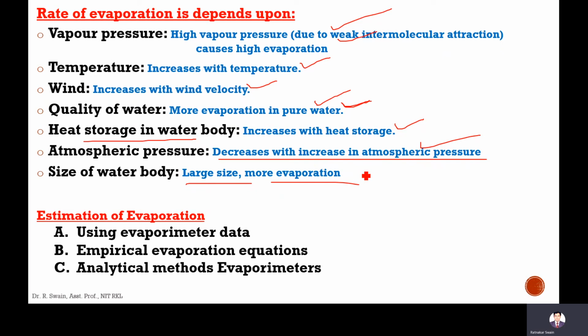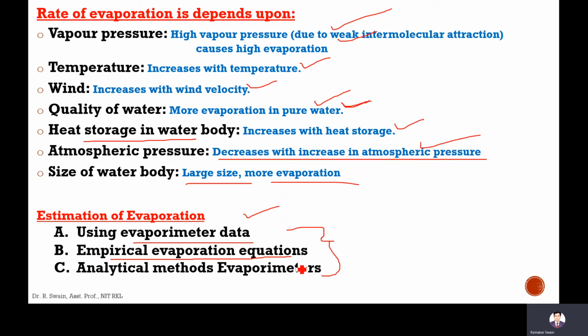Next is the estimation of evaporation. There are three different methods. One is the experimental method, that is, evaporimeter data. An evaporimeter is the instrument to measure evaporation. Second is the empirical evaporation equation. Empirical evaporation equations mean we have to find the factors on which evaporation depends, and take the observed data points.